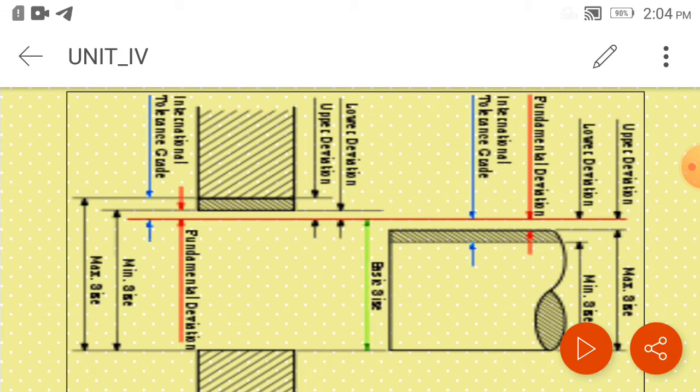So lower deviation should be the difference between the maximum of the shaft and the minimum of the hole, and the upper deviation is the maximum of the hole and the minimum of the shaft. So we will see that in detail. We will see the definition of upper deviation, lower deviation. Then this is basic size.